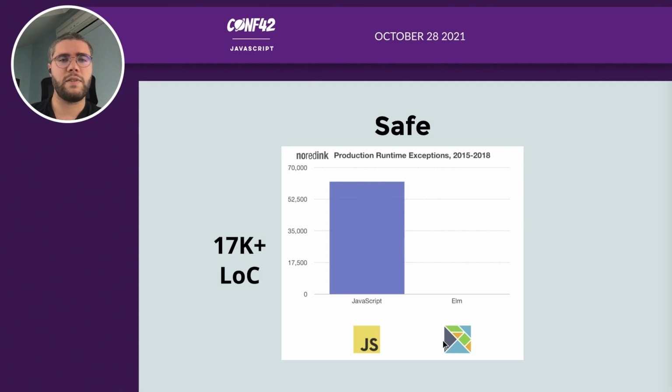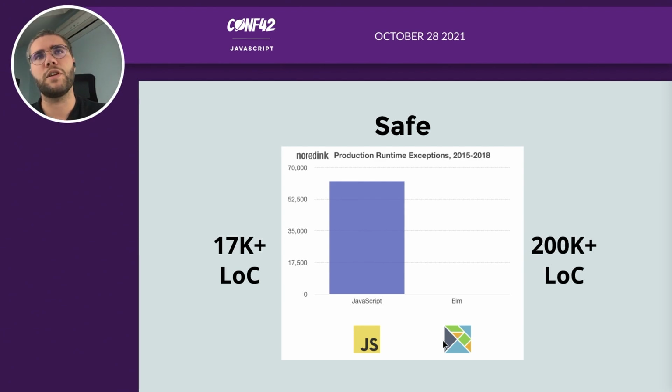Of course, they have like 17,000 lines of JavaScript, so it's a pretty big number. But you have to balance it with 200,000 lines of Elm code. So 17,000 lines of code in JavaScript can trigger 62,000 runtime exceptions, while 200,000 lines of code in Elm produce almost zero exceptions. So it's a language that is by design really safe for your production.